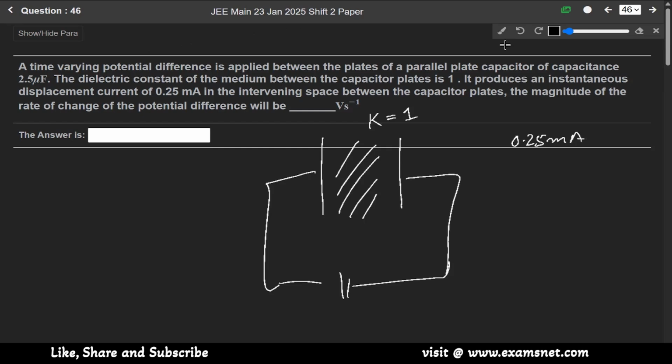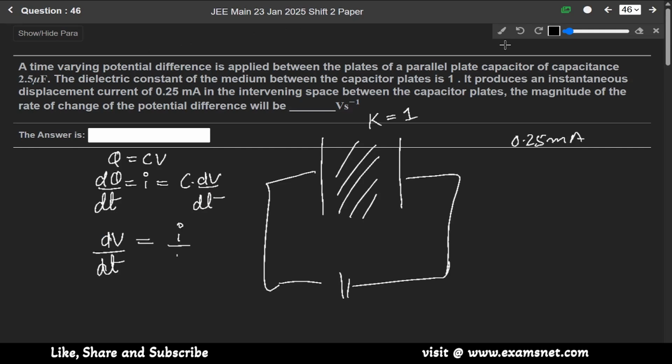Since we know that for the capacitor charge Q equals C into V, when we differentiate it with respect to time, dq by dt, which is nothing but current, is equal to C into dV by dt. So from here, the rate of change of the potential difference dV by dt will be equal to current over capacitance C. Current is 0.5 milliampere, so it will be 0.5 into 10 to the power minus 3 over capacitance.